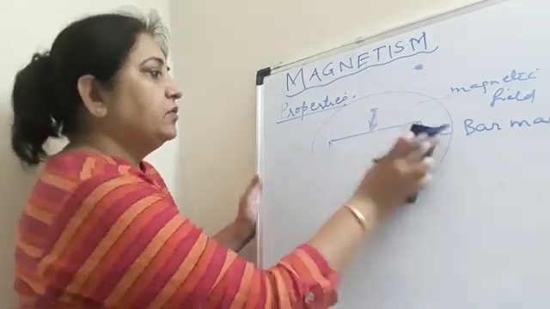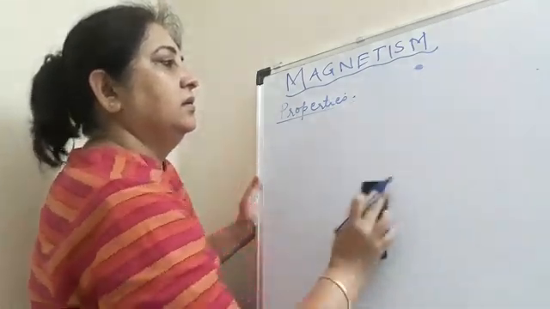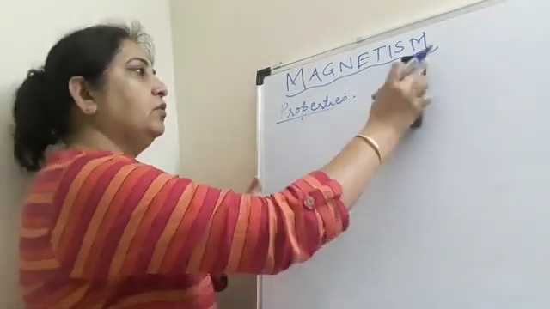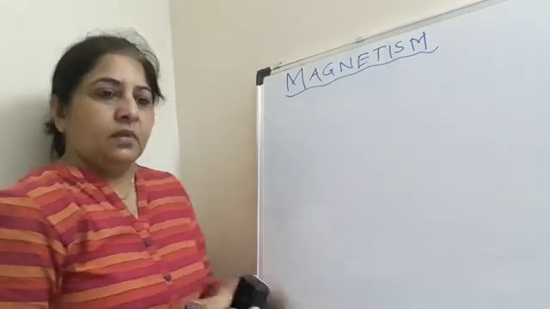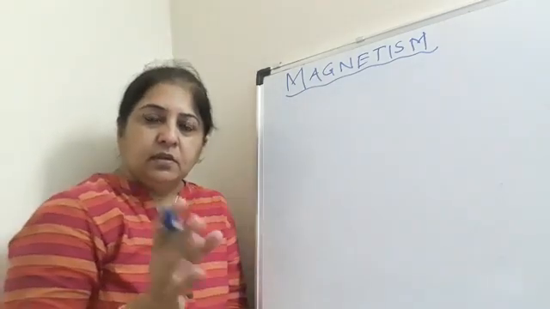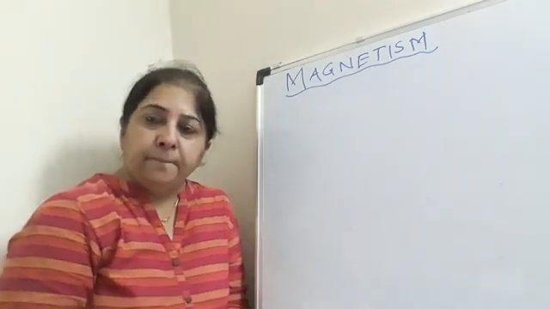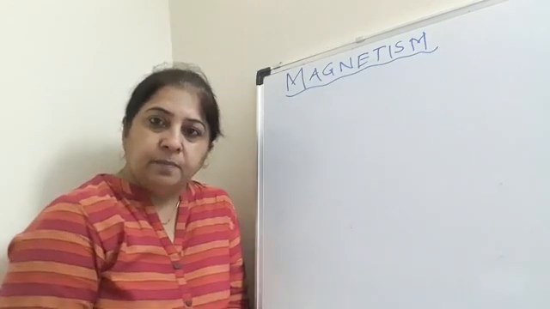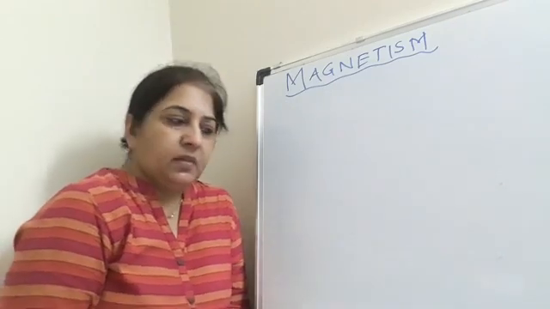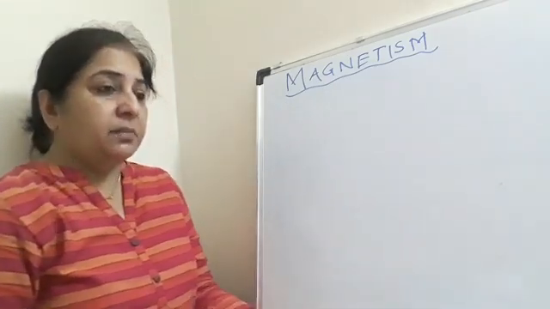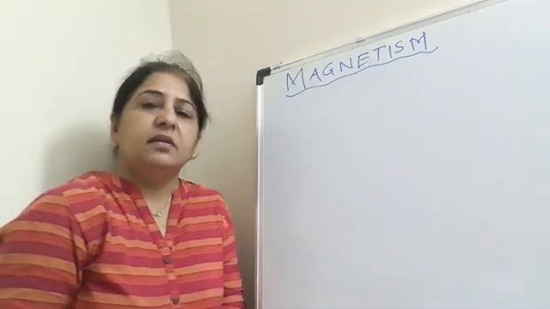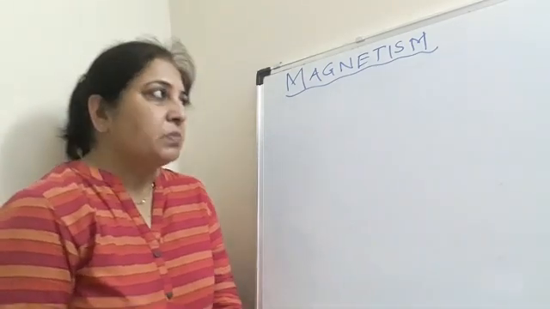These are all properties of magnets. You know, when you close your refrigerator door, it closes on its own. Why? Because there is a magnet in it. So you can check today, magnets are used in so many places.